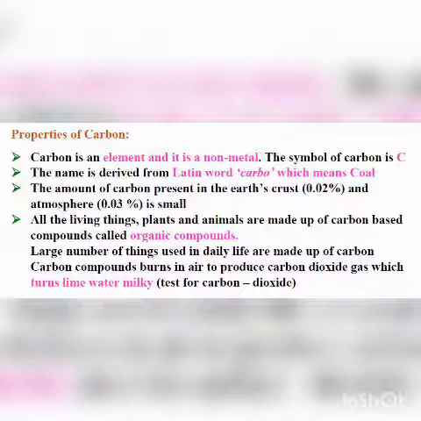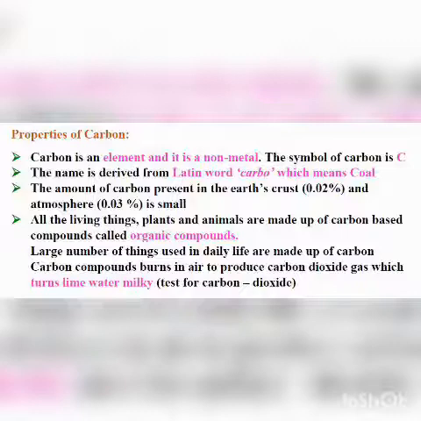Now students, most of the things in our daily life are carbon compounds, like our food material such as grain, pulses, sugar, tea, coffee, fruit, vegetables, etc. The materials like cotton, silk, wood, nylon and polyester which are used for making clothes are carbon compounds.